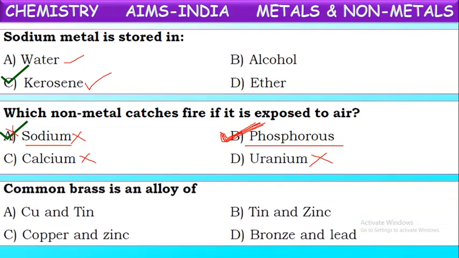Next, common brass is an alloy of. Yes, brass is an alloy. What does alloy mean here? Alloy means a mixture of two or more metals. Generally, one or more metals are mixed to get good qualities of those metals. So brass is one such alloy. Brass is made by mixing the metal copper with zinc. The mixture of copper and zinc is the alloy brass.